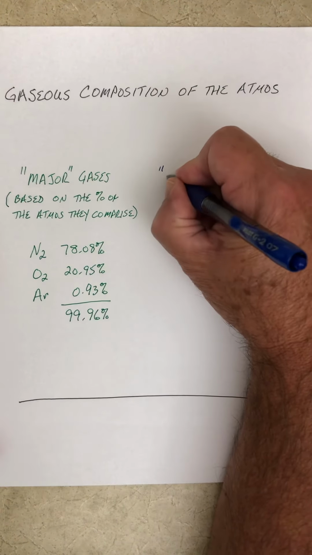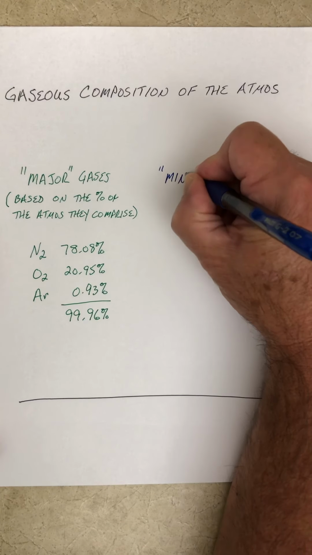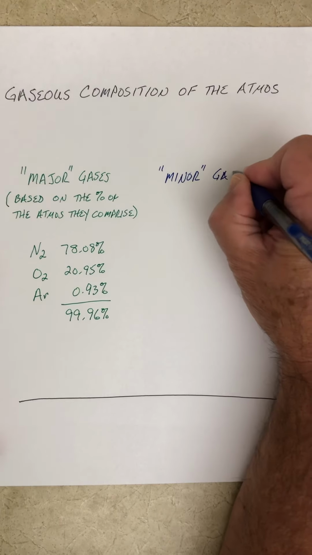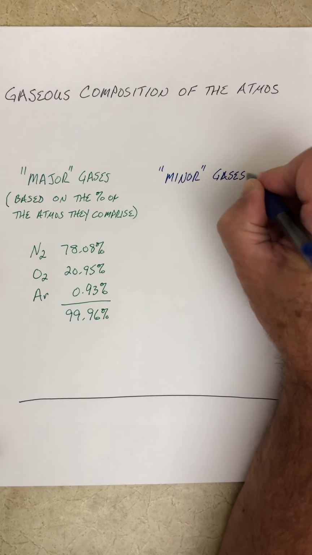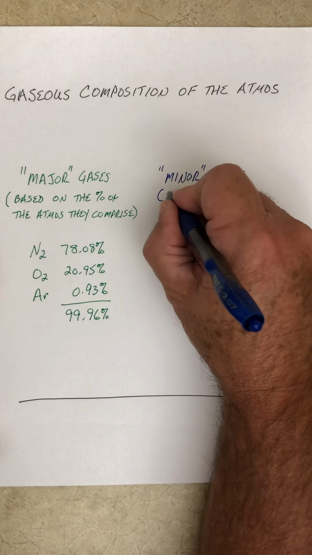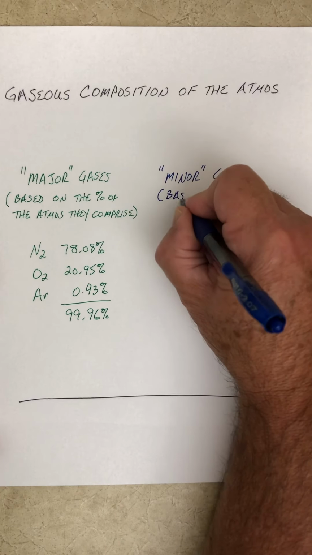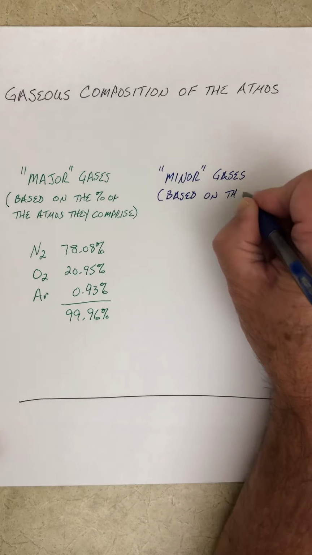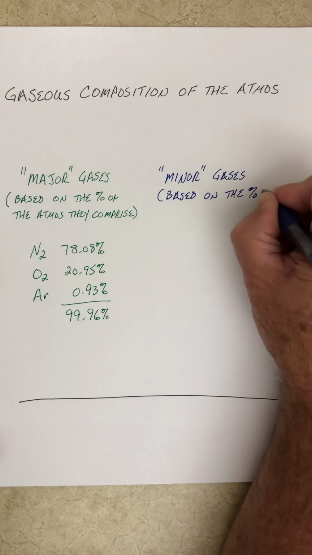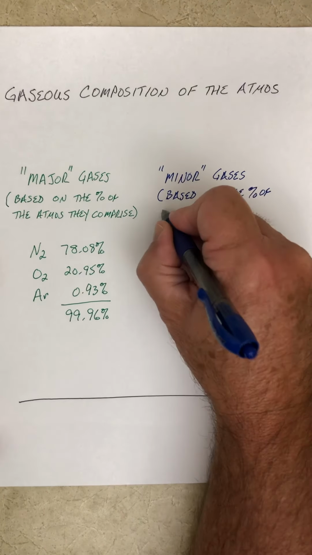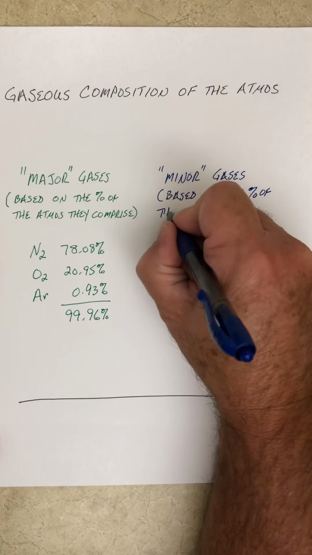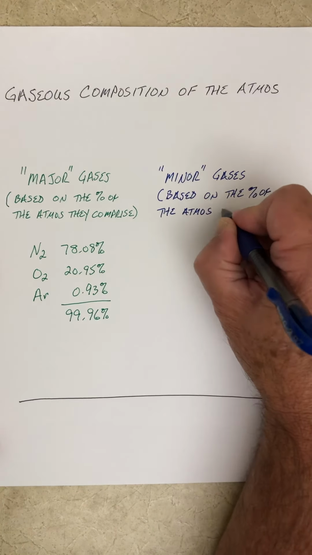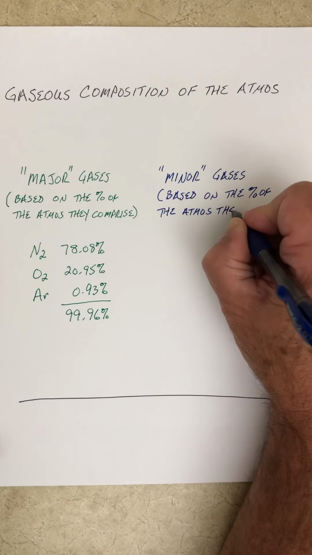Okay, so minor gases over here. And again, our definition of minor gases, these are gases that are based on the percent of the atmosphere they comprise.